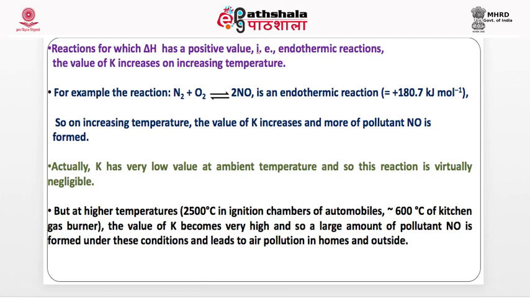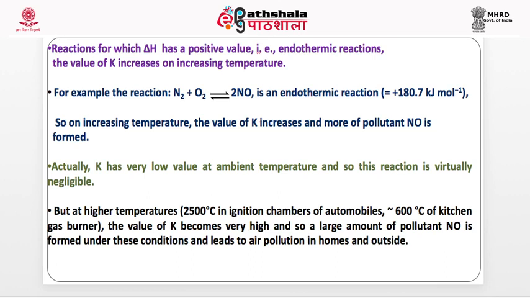But this is an endothermic reaction. That is, if you heat it, this reaction will move to the right-hand side. More of NO will be formed. This is actually what happens whenever any combustion reaction takes place. Whenever a high temperature process takes place, that is the reason for formation of this pollutant. In automobiles, the temperature is maybe 1600 to 2000 degrees centigrade inside the engine.